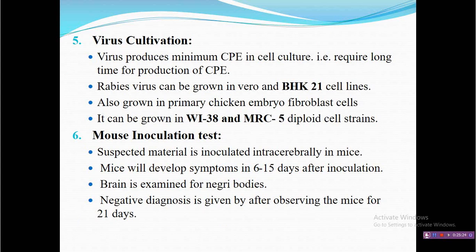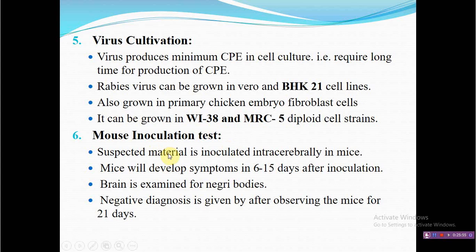Virus cultivation, of course, is a standard test, but it requires laborious work, it requires sophisticated instruments, and there are a large number of chances of laboratory acquired infection. But principally, Vero and BHK, these two cell lines are considered the most susceptible cell lines for virus isolation, and generally these two cell lines are principally used for development of cell culture based rabies vaccine.